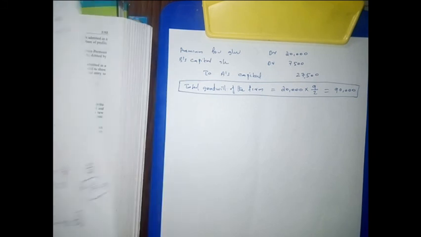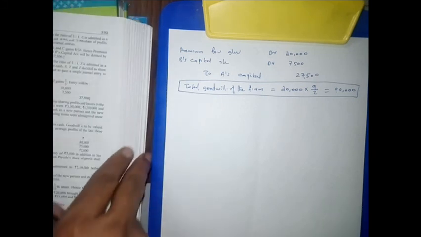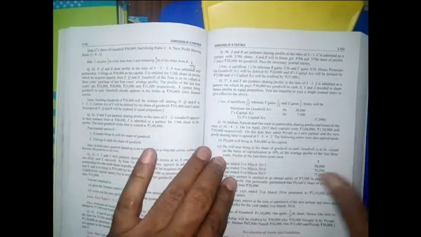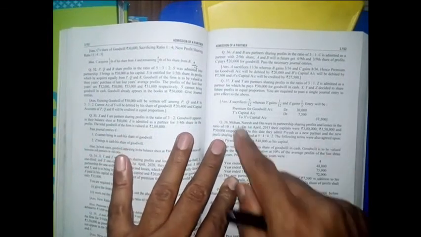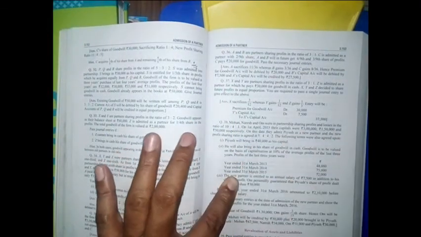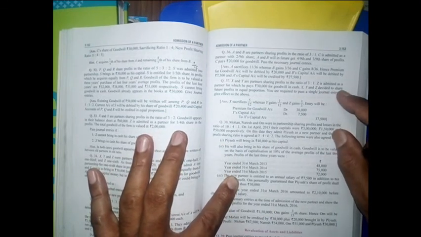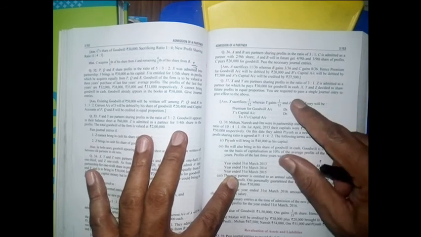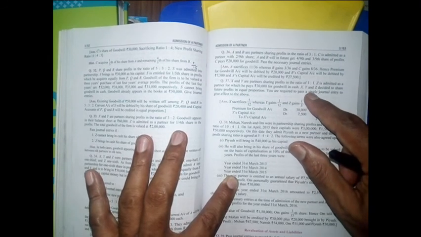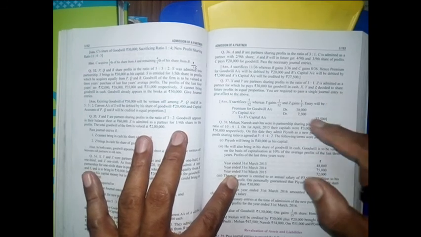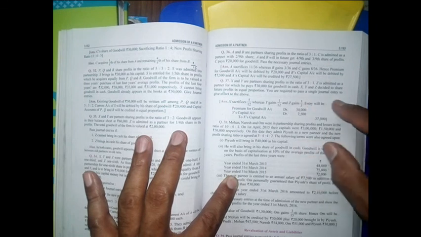Then in the same way, one more question is there. The next question is also the same way, that I will explain. Then you can solve in the same manner. X and Y are partners sharing profits in the ratio of 3:1. Z is admitted as a partner for which he pays 30,000 for goodwill in cash. X, Y, Z decided to share future profit in equal proportions. You are required to pass a single journal entry to give effect to the above.